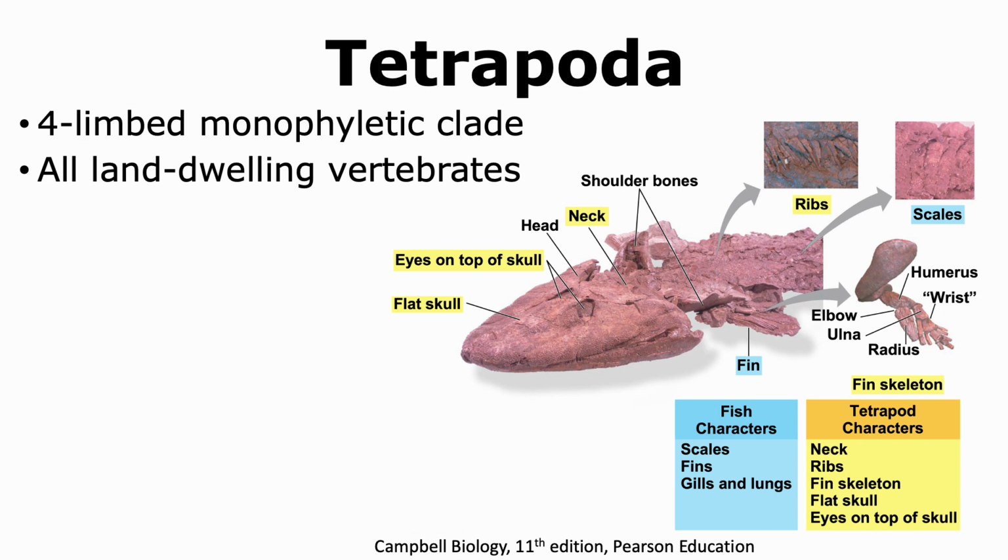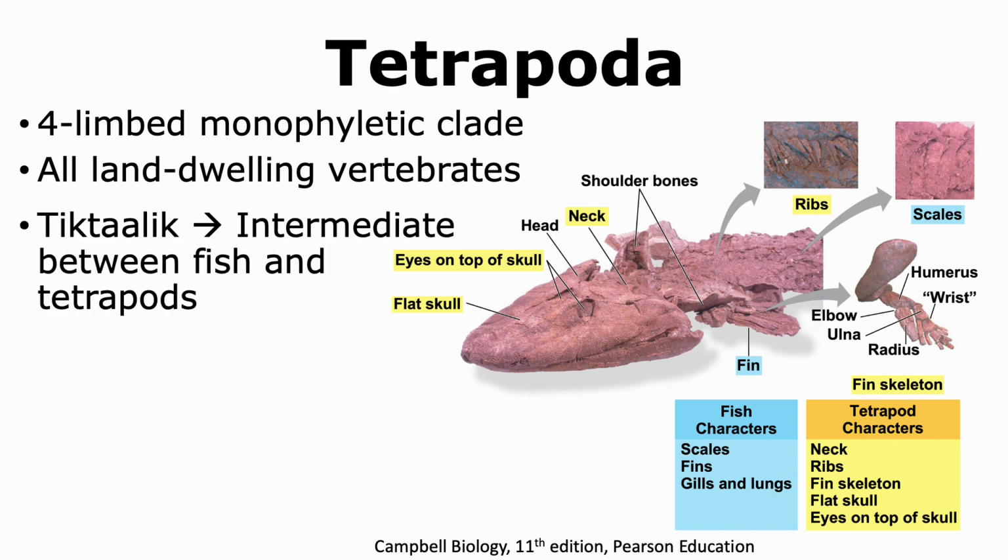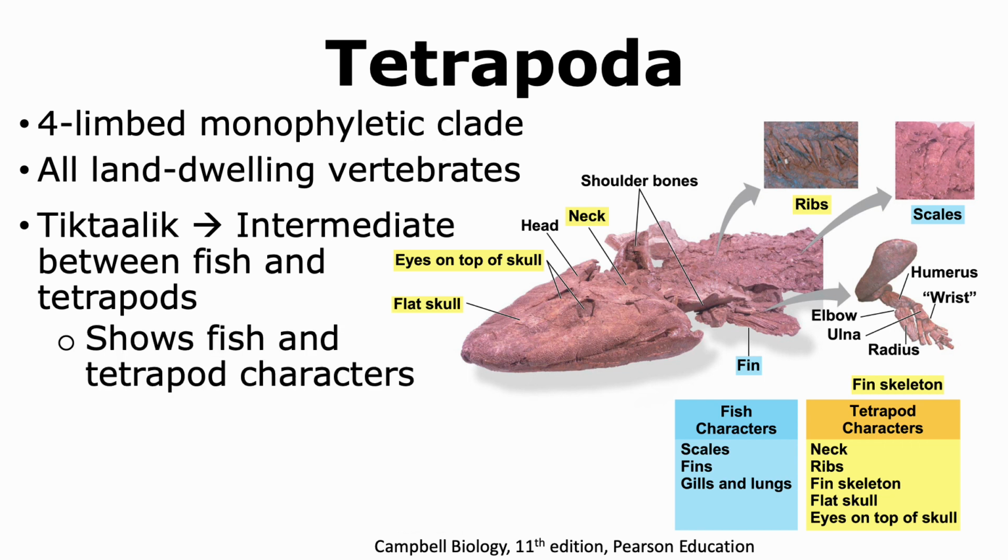But if we go back in time to see how this transition happened, then by studying the fossil of Tiktaalik, scientists were able to see different features of fish as well as tetrapods. When we look at the fish features, Tiktaalik had scales as well as fins, which are normally seen in fish, as well as gills and lungs.